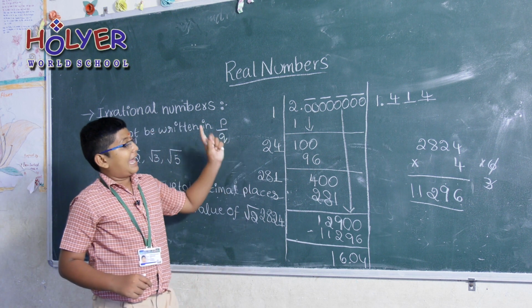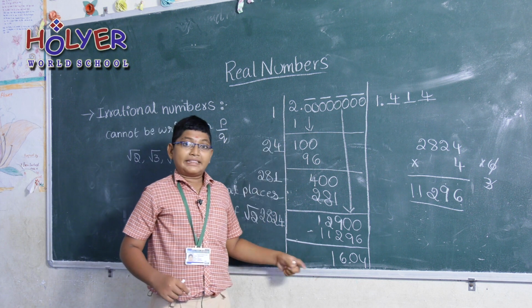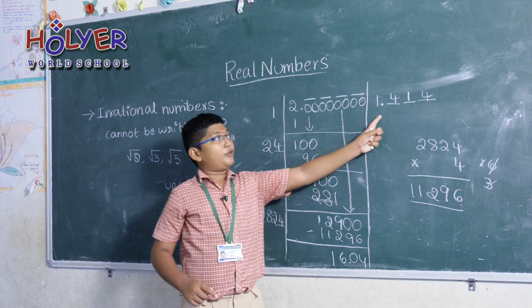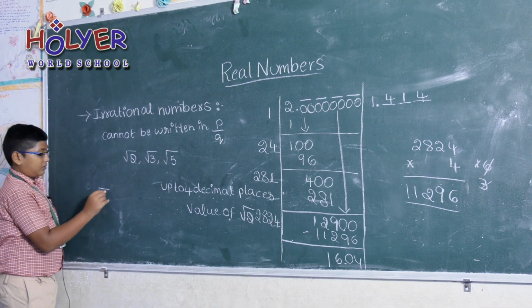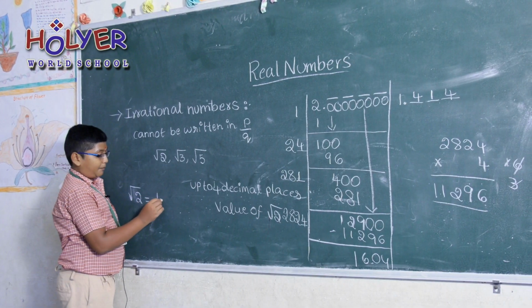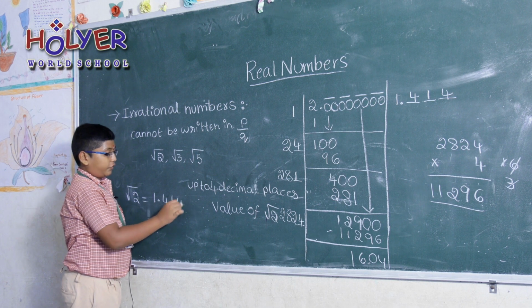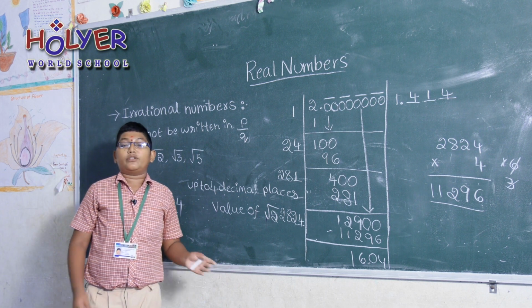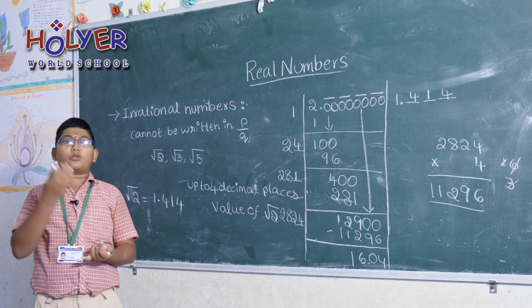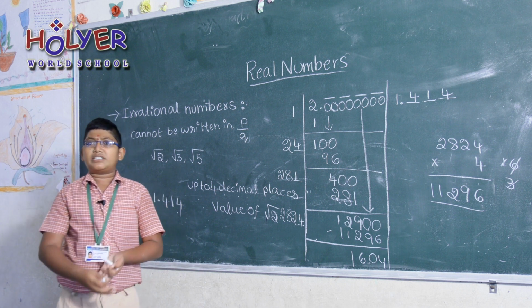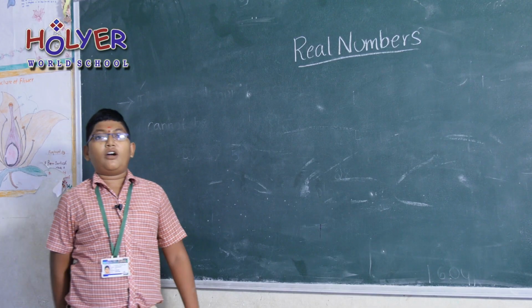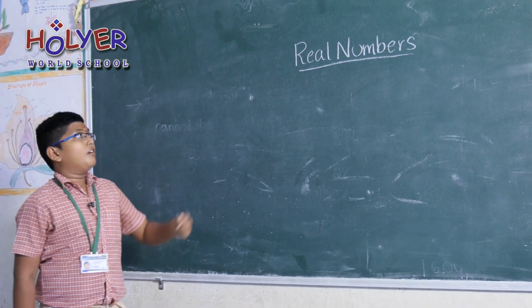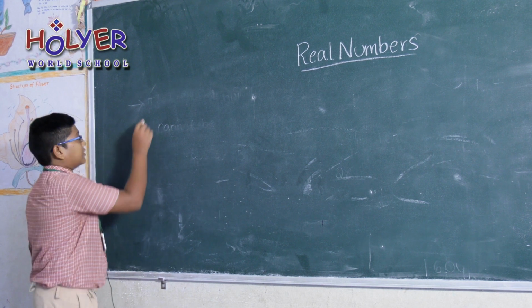And here I solved up to 3 decimal places, and the value of root 2 up to 3 decimal places is 1.414. Not only root 2, you will take root 3, root 5, root 7, more values of irrational numbers. Now let us go to our main topic, which is real numbers.